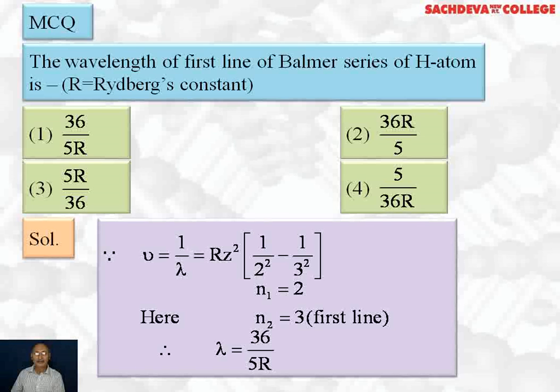So wave number, that is nu bar, will be equal to 5 by 36 R. And lambda will be reciprocal of wave number. So it will be equal to 36 by 5 R. That is, first part is the correct answer.